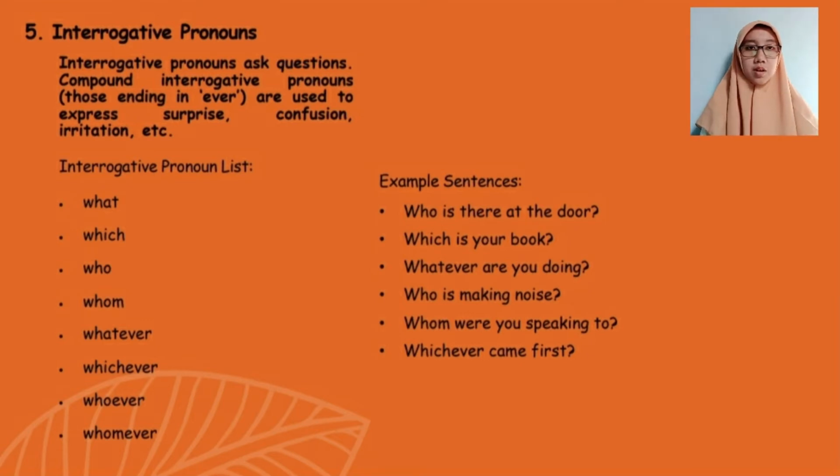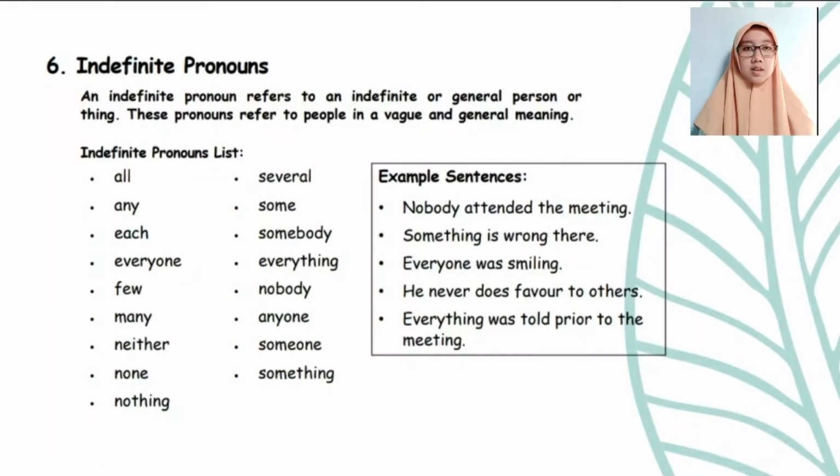For example: who is there at the door? Which is your book? Whatever are you doing? Who is making noise? Whom were you speaking to? Whichever comes first. And the sixth one is indefinite pronouns. An indefinite pronoun refers to an indefinite or general person or thing.